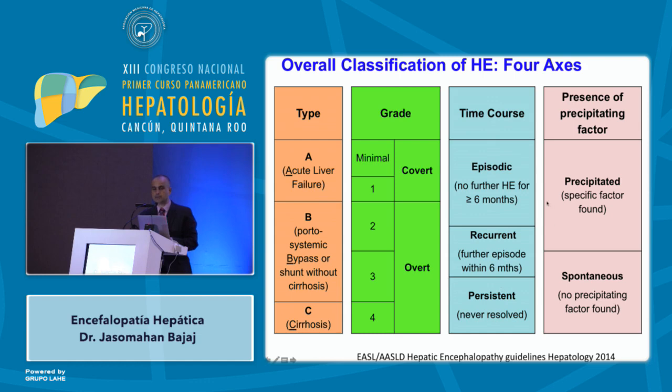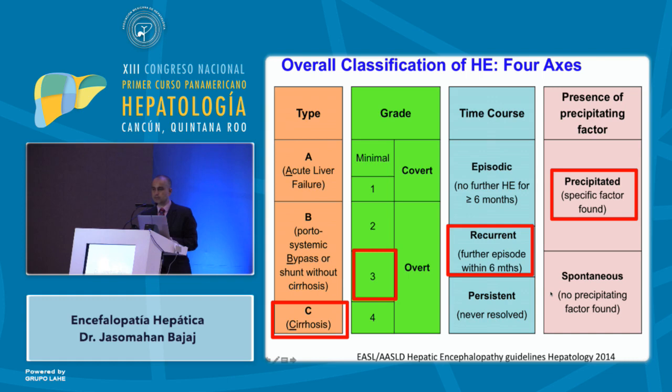And last but not least is a precipitating factor, yes or no. And these are all very important. So if someone comes to you with cirrhosis who is stuporous at this point, has come in multiple times with the same precipitating factor, ideally you should be writing in your chart type C, grade 3, recurrent hepatic encephalopathy with a precipitating factor. And this will force you to figure out where the encephalopathy came from and where it is likely to go. Because if it is the same precipitating factor that keeps on happening over and over again, the patient will never get better until you fix the precipitating factor.